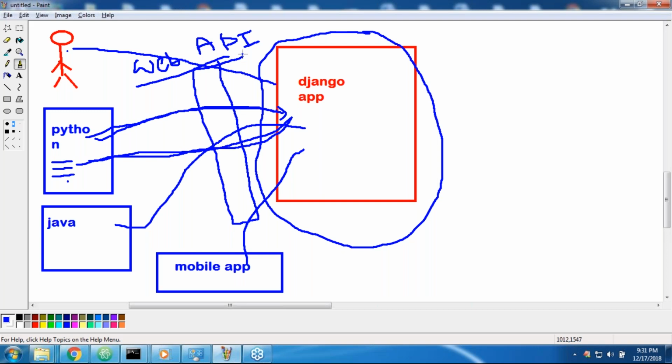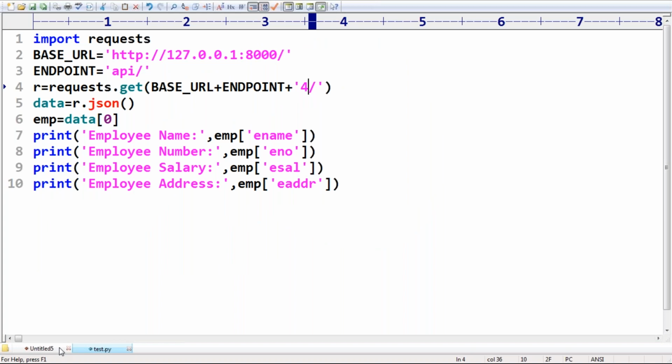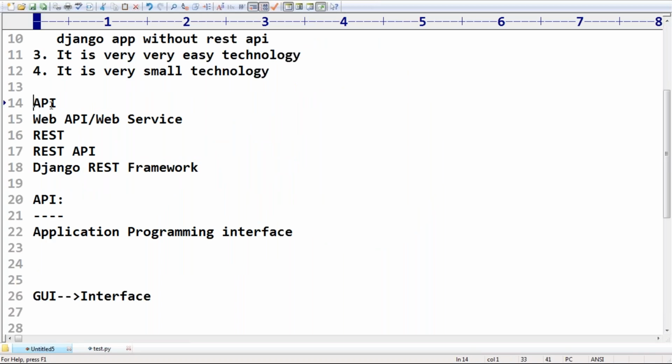Okay, that's it. So now, here is the important conclusion. Sir, what is API? What is the purpose of API? Two applications can communicate with each other by using API. So if an application wants to communicate with a web application, then a web API must be required.